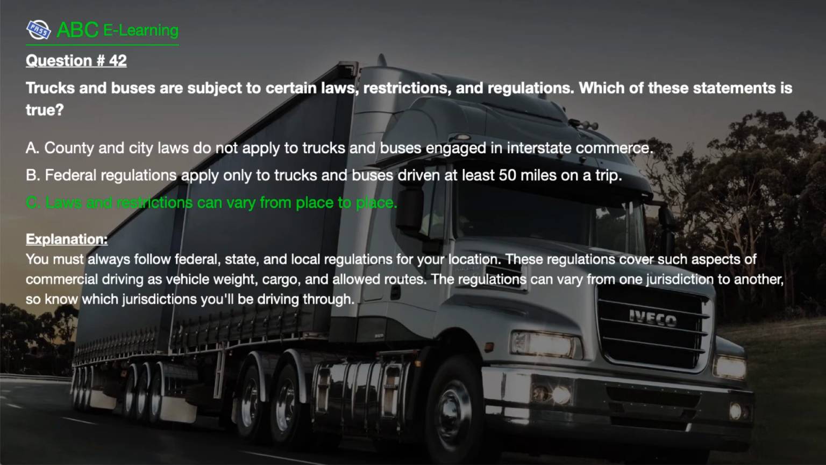The correct answer is here, C. Laws and restrictions can vary from place to place. Explanation. You must always follow federal, state, and local regulations for your location. These regulations cover such aspects of commercial driving as vehicle weight, cargo, and allowed routes. The regulations can vary from one jurisdiction to another, so know which jurisdictions you'll be driving through.